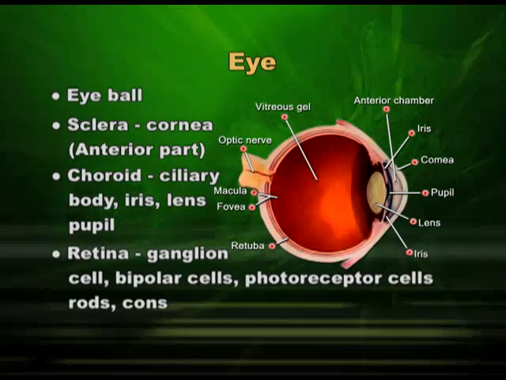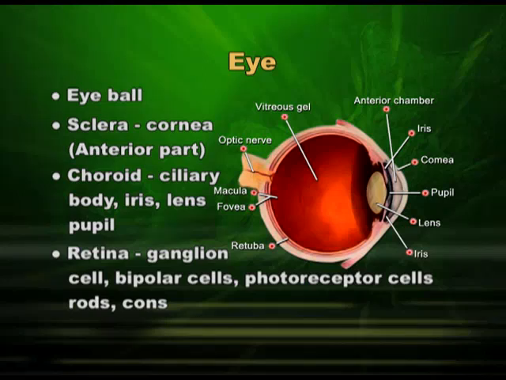Also, there are photoreceptors. These photoreceptor cells are rods and cones, which have specific features for vision: the color vision, the daylight vision, the twilight vision, etc. In this diagram, you can see this outermost is sclera, the middle is choroid and innermost is retina. Also, you can see the cornea, you can see pupil, you can also see lens and the iris. So, this is the placement of various structures in our eye.